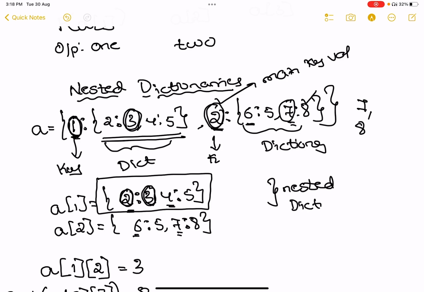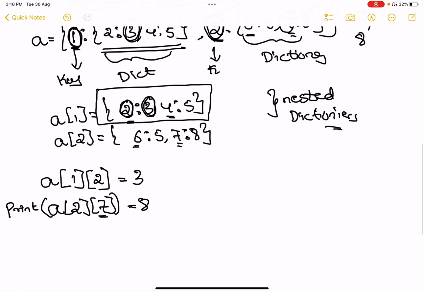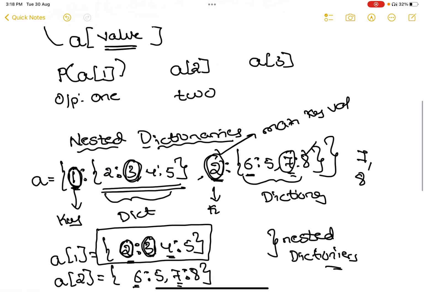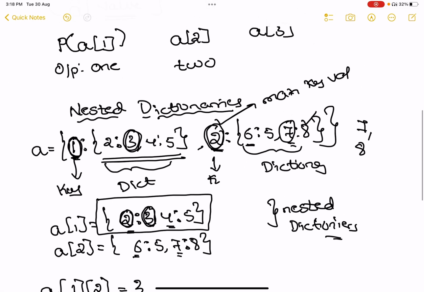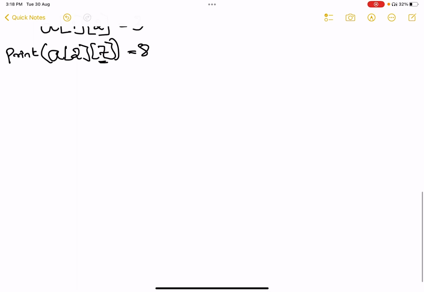This is all you have to write in the exam, but please write it in a descriptive manner. Just elaborate a bit. I think this much is more than sufficient. I don't want to show you how to iterate it using a for loop because it will be hectic. But for now, just remember in a nested dictionary, the first parameter you write is the main key value.